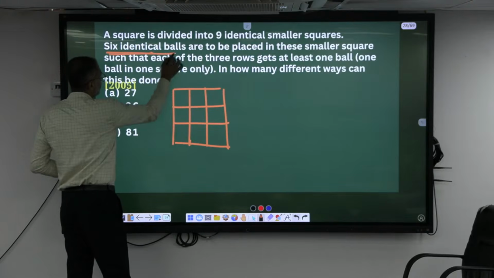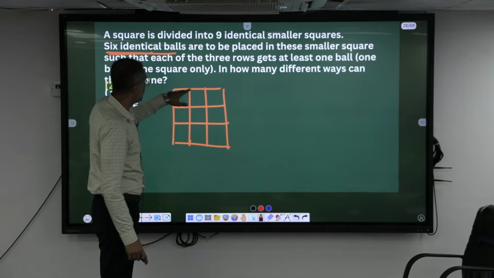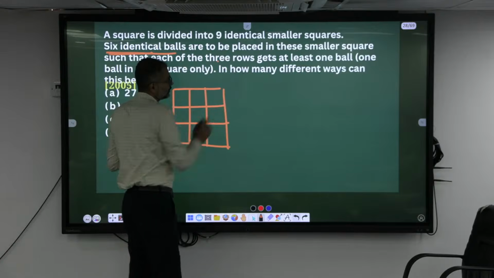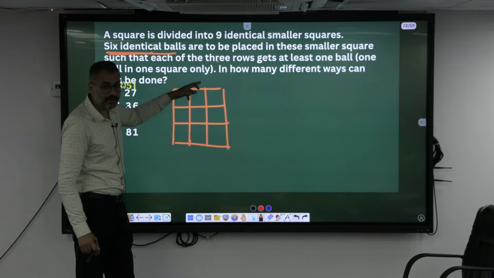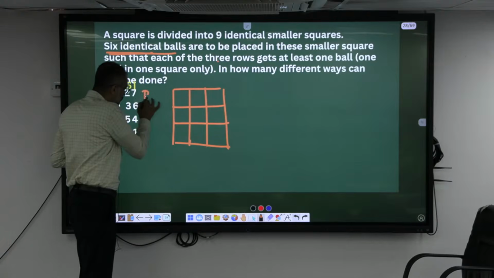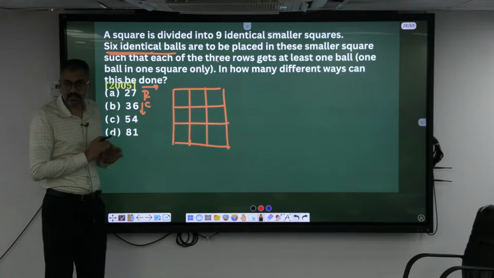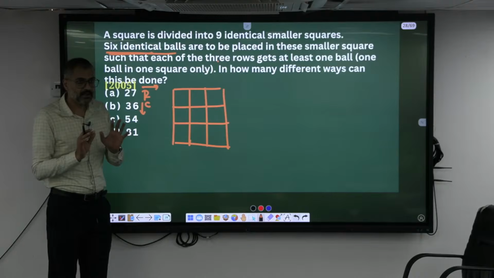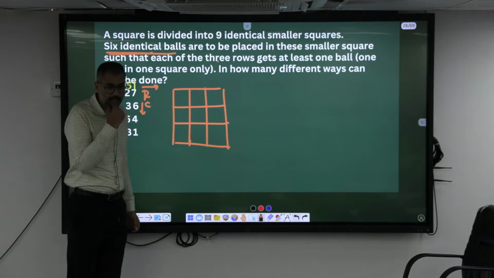How many balls are there? 6 identical balls are to be placed in such a way that each row should get at least 1 ball. Okay, 1 ball in each of the squares. Meaning when I am placing here, these are the rows. These are the columns. How many balls are there? 6 balls if you are placing here. Each and every row should contain at least 1 ball. Okay, at least 1 ball.